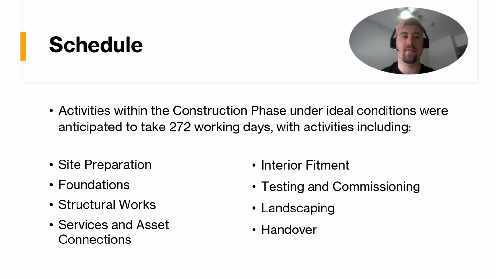Within the construction phase of the project, the following activities were included to estimate the entire timeframe required. These activities included the site preparation, foundations, structural works, service and asset connections as required, interior fitment and finishes, testing and commissioning of all services and the structure itself, as well as landscaping and then the final handover to the client. When this was completed, it was estimated that at ideal conditions, it would take approximately 272 working days.